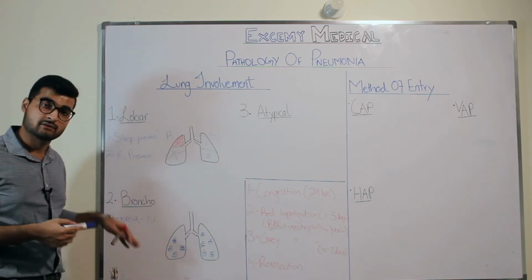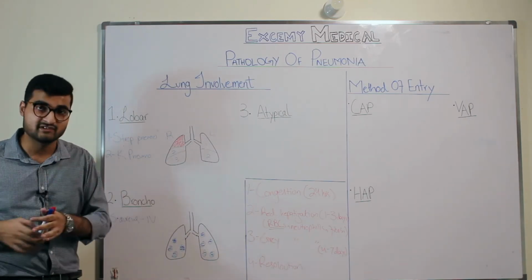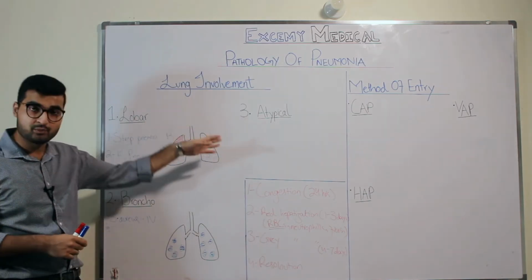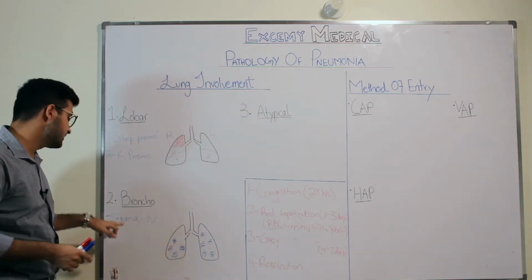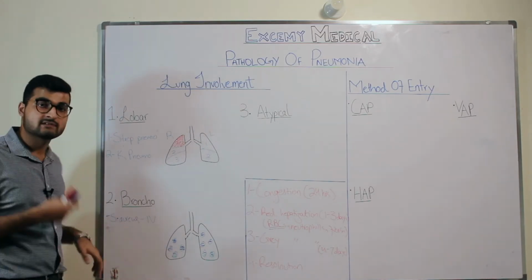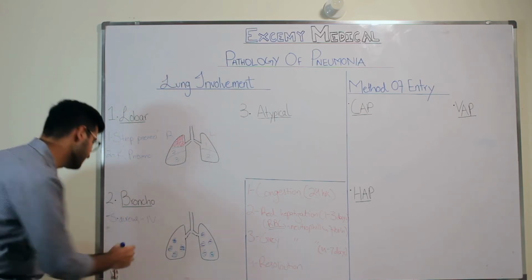Apart from just pneumonia, Staph aureus has a tendency of developing into lung abscess. So when we talk about Staph aureus, you also need to keep in mind that the patient can progress from pneumonia into lung abscess because Staph aureus has a tendency of developing into lung abscess. After Staph aureus, we have Haemophilus influenzae. Now, Haemophilus influenzae is a gram-negative bacteria.